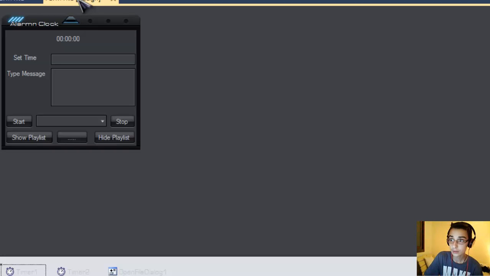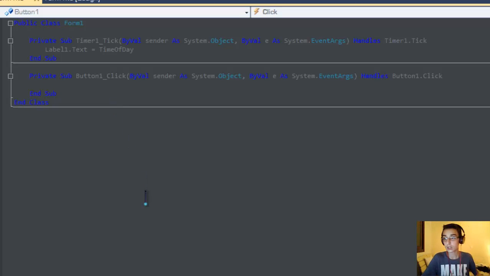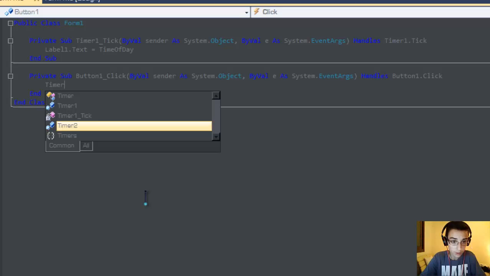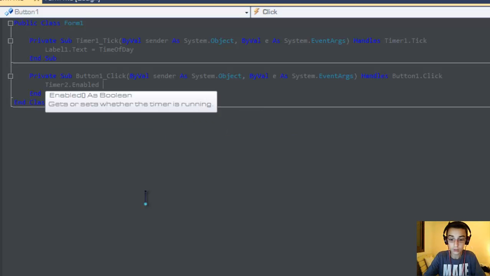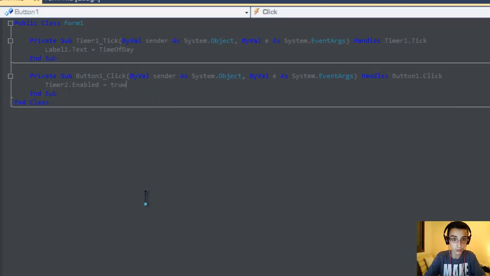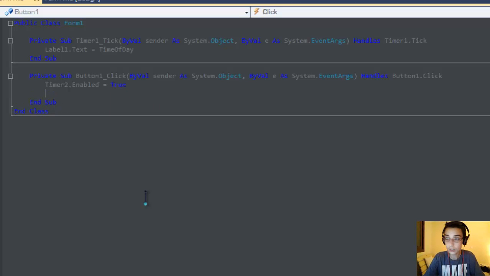Now you need to make code for the start button. So just type Timer2.Enabled equal to True. Press enter.